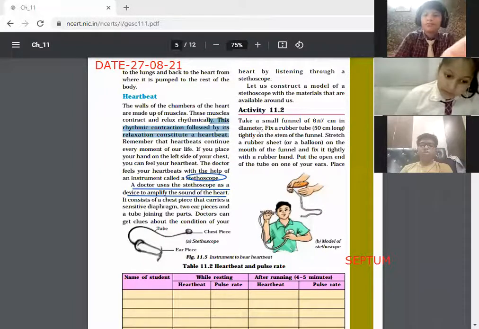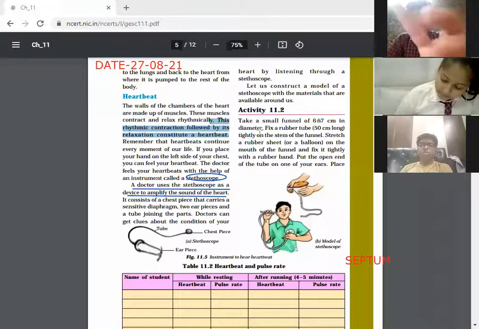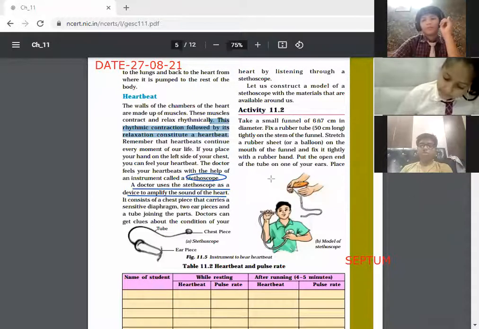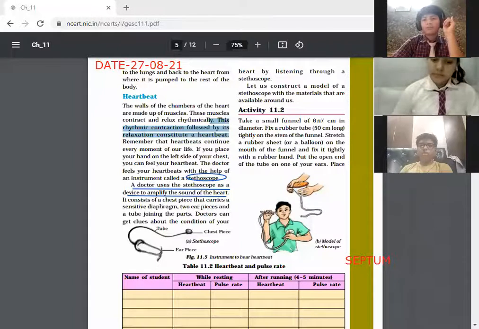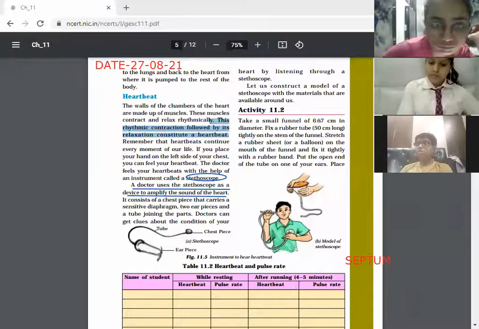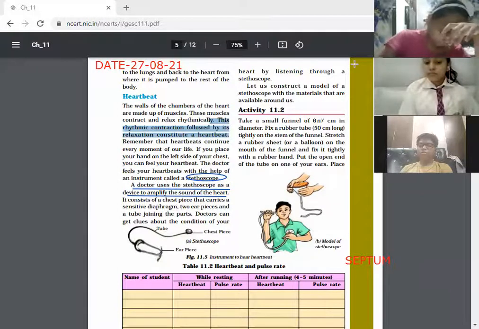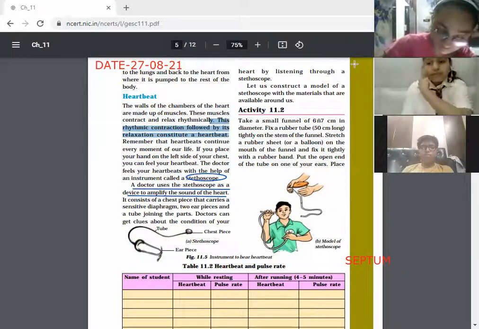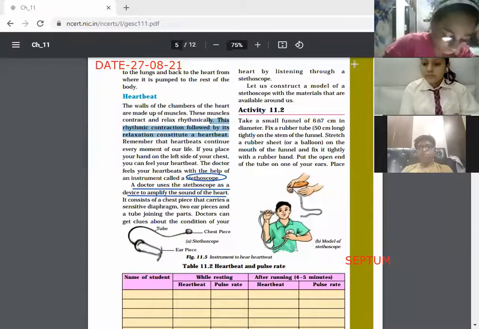And children, you can make your own stethoscope by Activity 11.2. Nishchajan and one more child have made their own stethoscope. It is without any cost. Only a small funnel, a rubber sheet and a tube are required. That will be enough and you can make your own stethoscope, and you can listen to your own heartbeat, and you will feel that it amplifies the sound. You will get much more amplified sound. Okay, so try to make your own stethoscope.